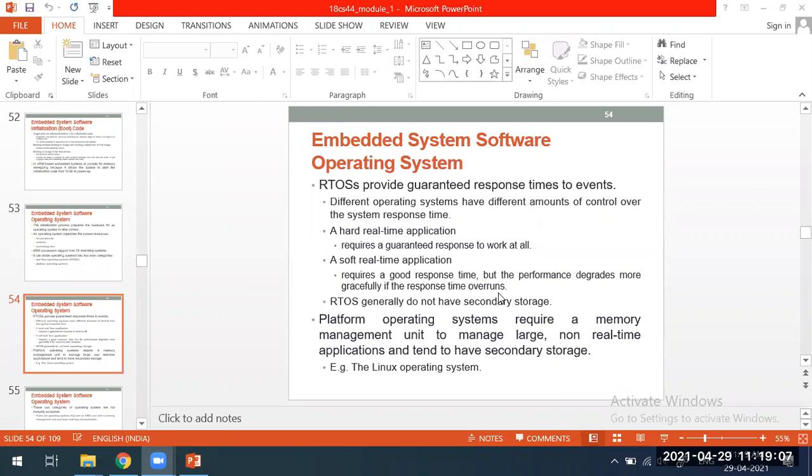But in a platform operating system like Linux or Windows, where we are going to accept delay, and it has so much work to manage, large real-time and non-real-time applications. That is why in this platform operating system, you will have a secondary storage. Here, the space is also required. Even we are going to accept the delays.